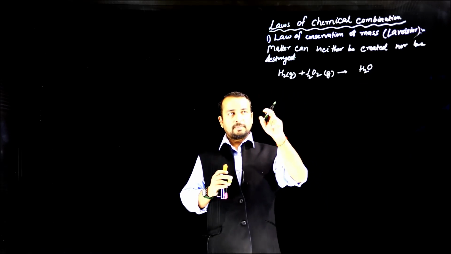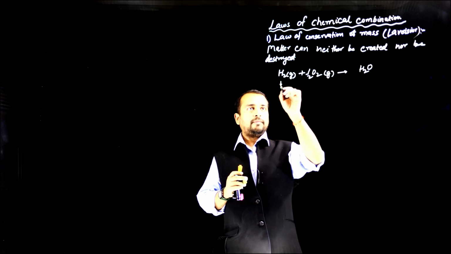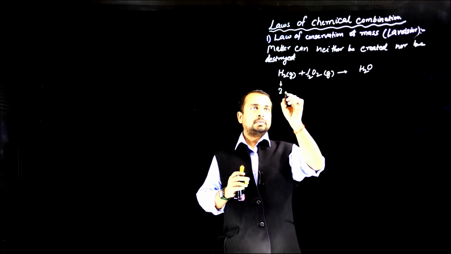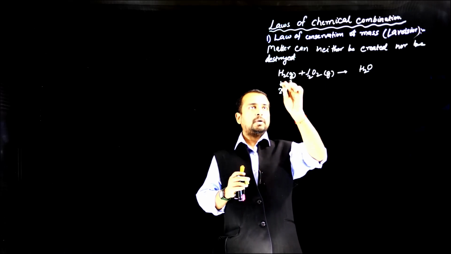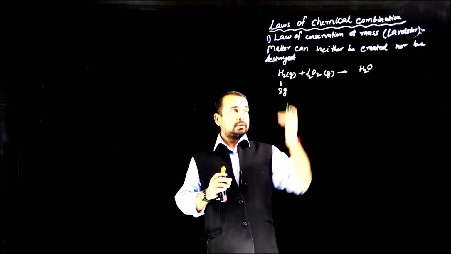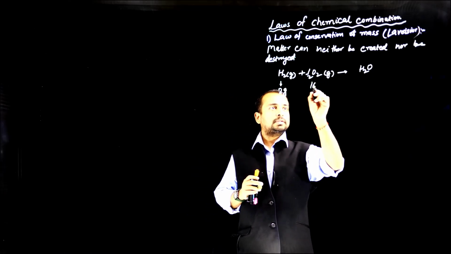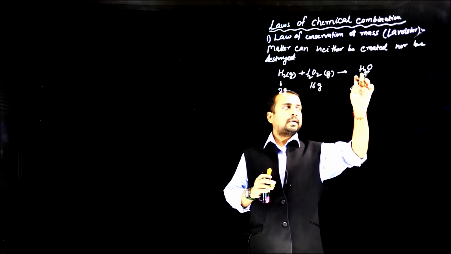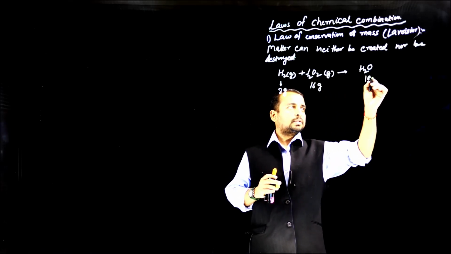So mass before combination, the mass of 1 mole of hydrogen gas is 2 grams, and the mass of half mole of oxygen gas is 16 grams, and the mass of water is 2 plus 16, it is 18 grams.